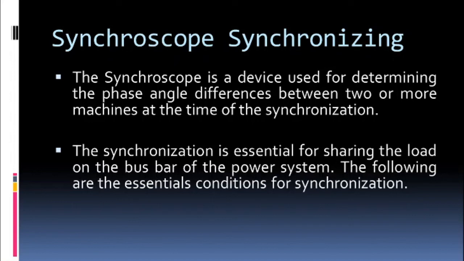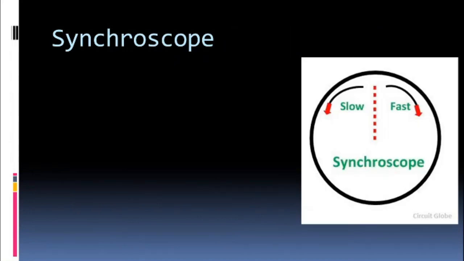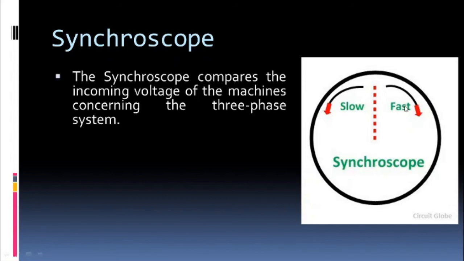So what are the conditions for the synchronization that you already know? Okay, so we'll just see how these conditions are satisfied by using the synchronoscope. So this is a dial-like arrangement which is visible on the synchronoscope, and there is a pointer. All right, so you can see the direction. If the pointer is going on this side, then we can say the incoming machine is slower than the already running machine. And if it is going on this side, then we can say the incoming machine is faster than the ongoing machine. And accordingly, you need to change the speed to match the speed.